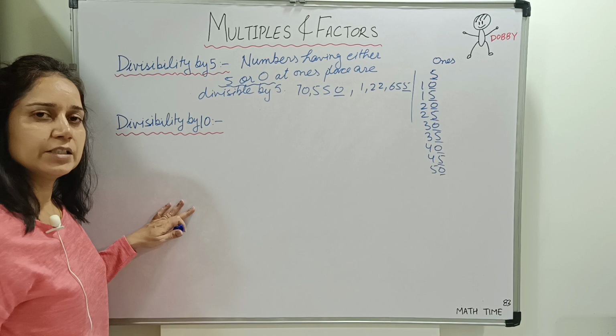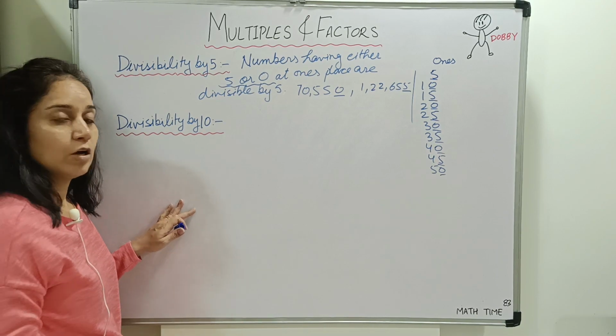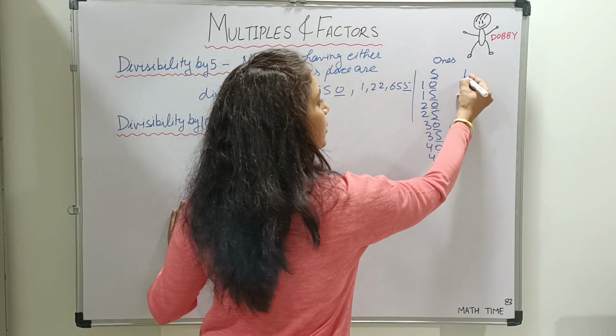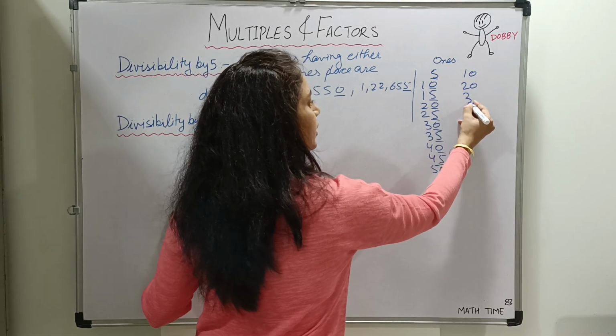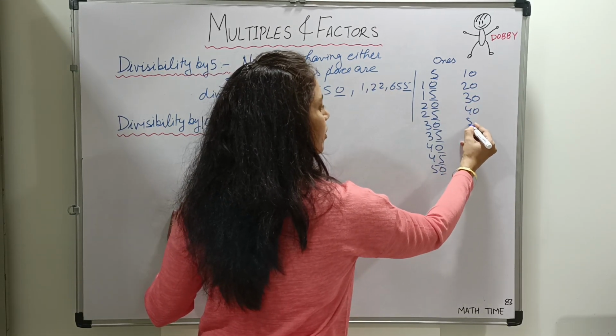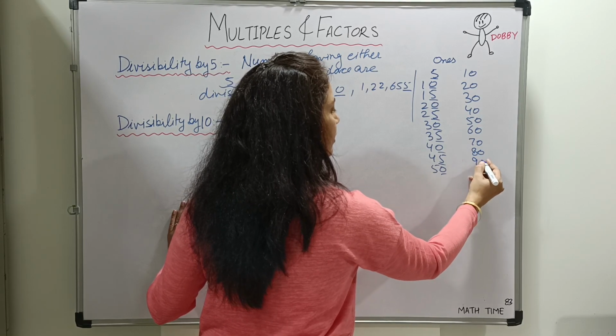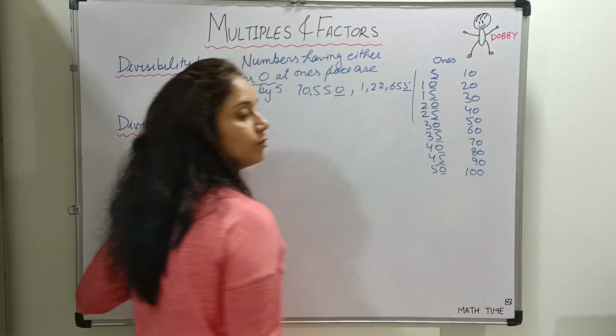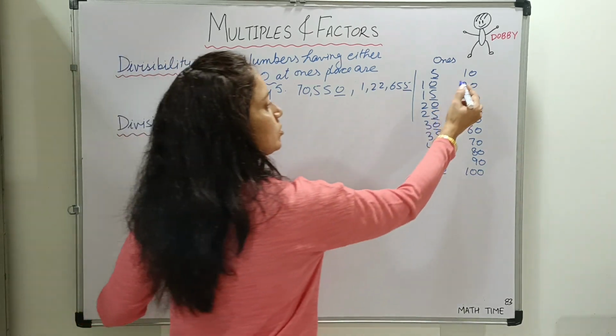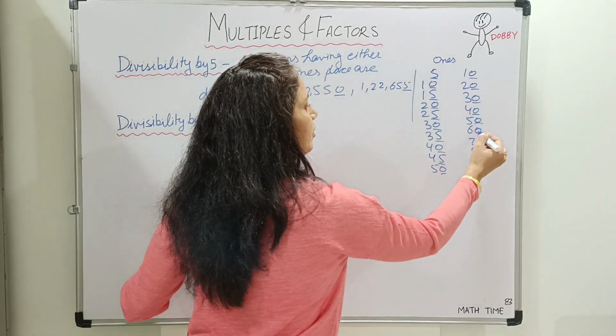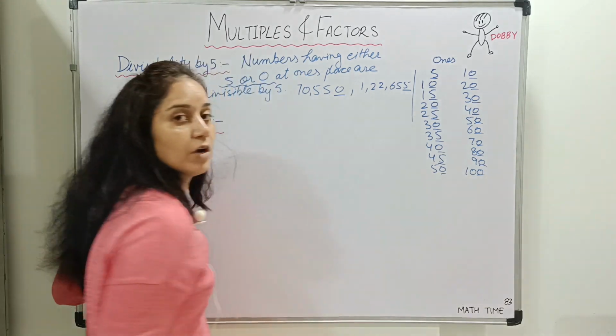Now check out the next divisibility rule, by 10. Observe the table of 10. 10 ones are 10, 10 twos are 20, 10 threes are 30, 10 fours are 40, 10 fives are 50, 60, 70, 80, 90, 100. Observe the pattern. All the multiples of 10 have 0 at ones place.